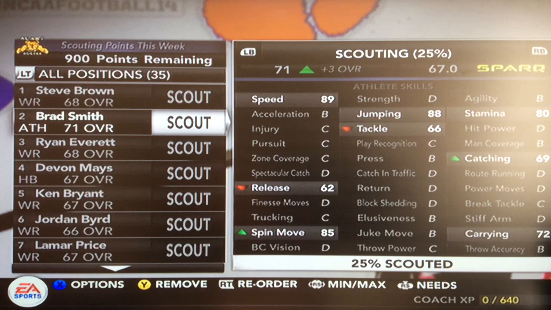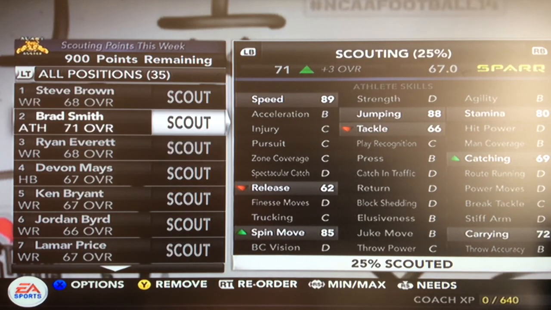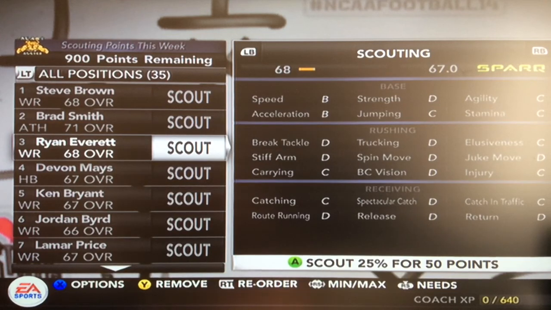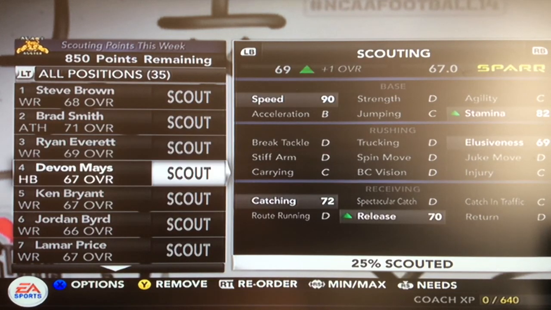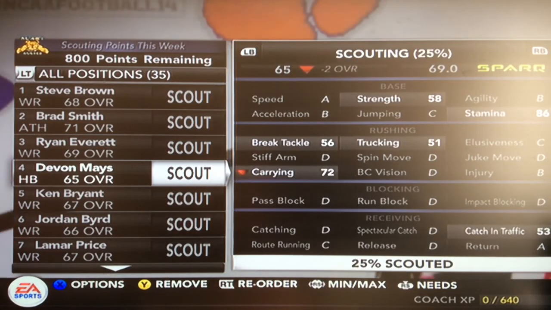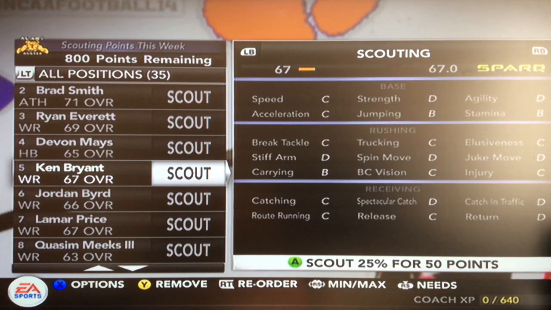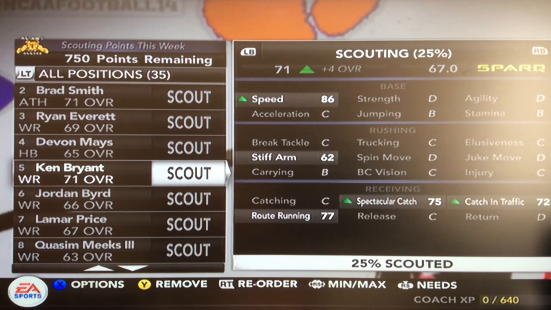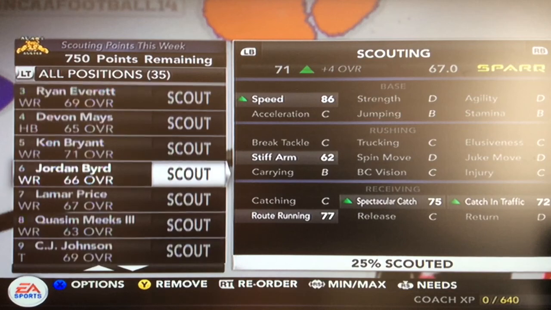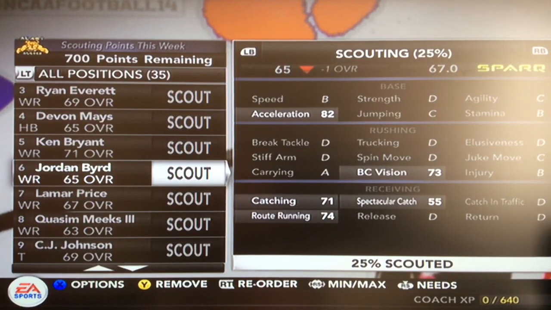Okay, so Brad Smith is now a 71. All his skills are right there, so he's an athlete. So where could we put him? He's pretty fast. Does he have good running back stats? Nah, sorta. We'll see. Everett, wide receiver. Mays is a running back. Goes down. Ken Bryant goes up 4. That's not too shabby. Jordan Bird goes down.